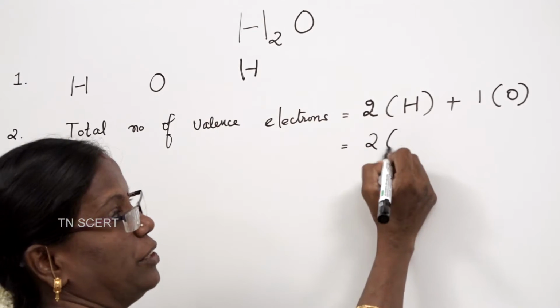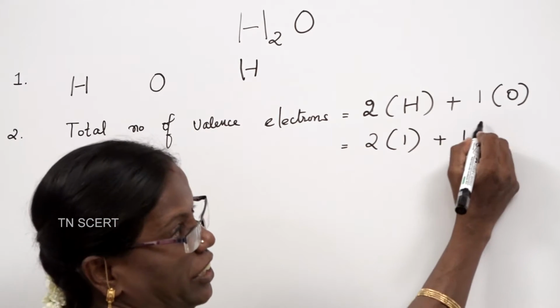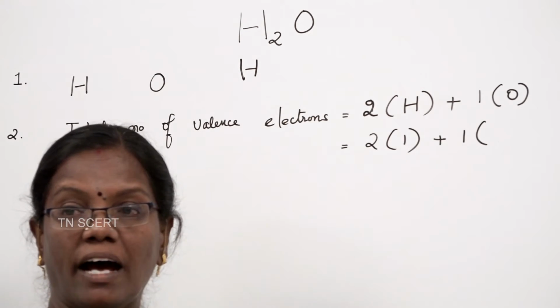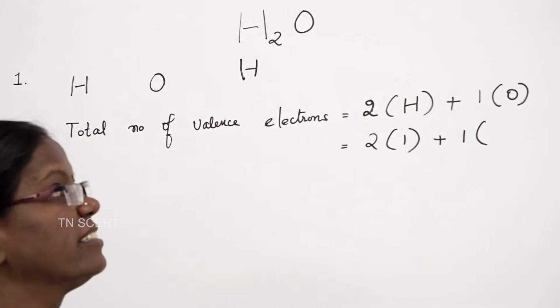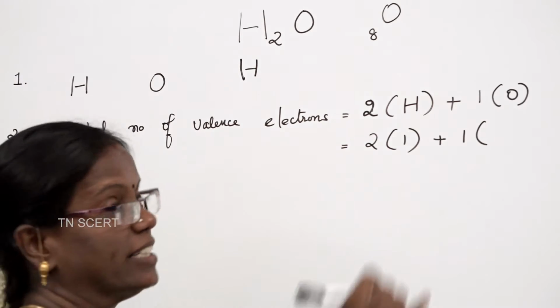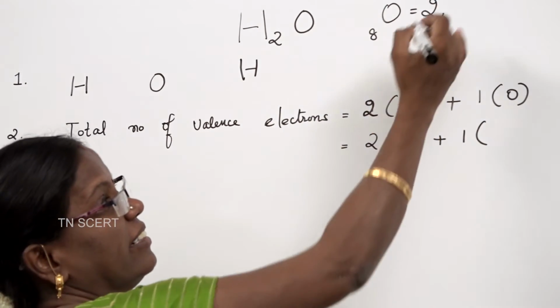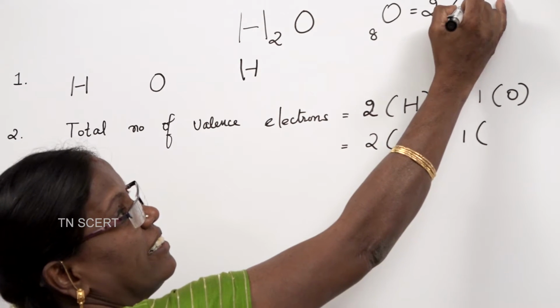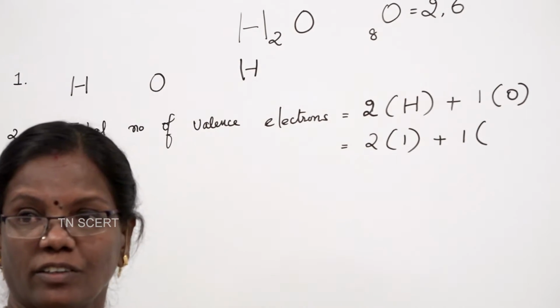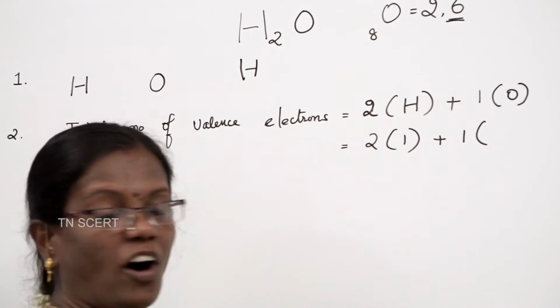So, 2 into 1. Now, plus 1 into the number of valence electrons in oxygen. See, the atomic number of oxygen is 8. So, in the first shell we have 2 electrons, and in the valence shell we have 6 electrons. So, the number of valence electrons is 6.